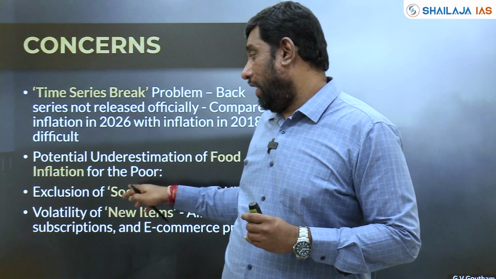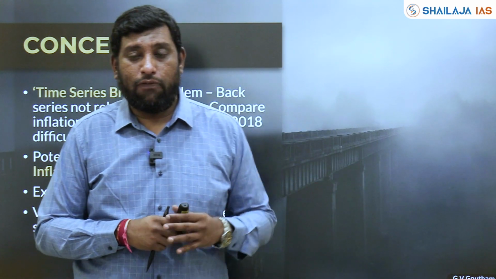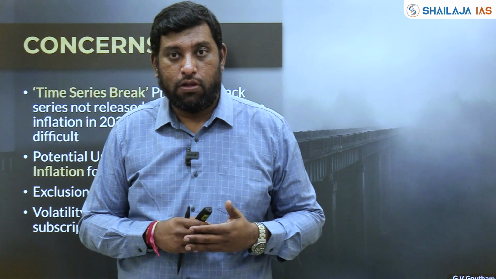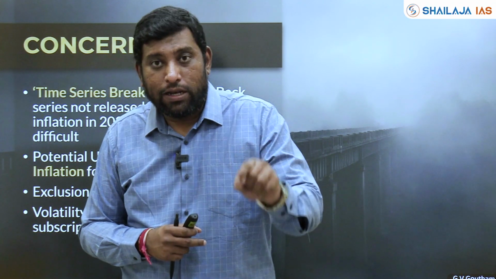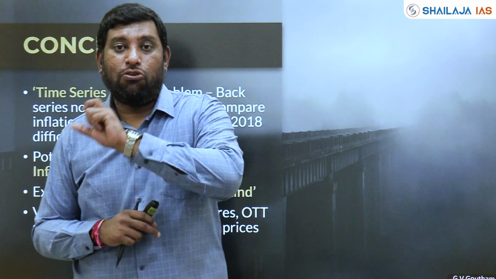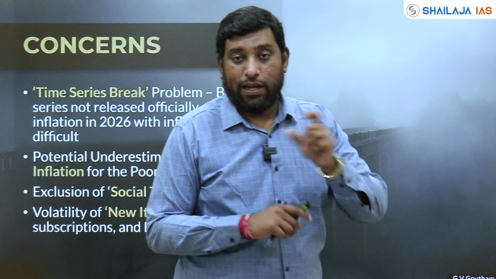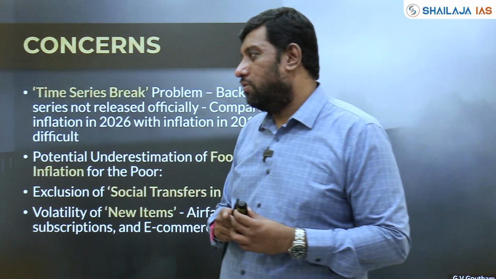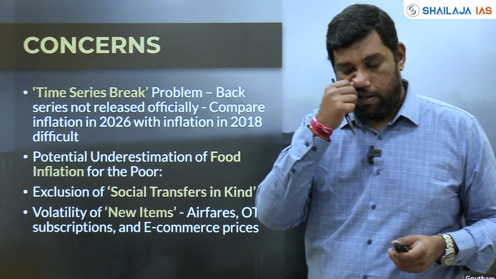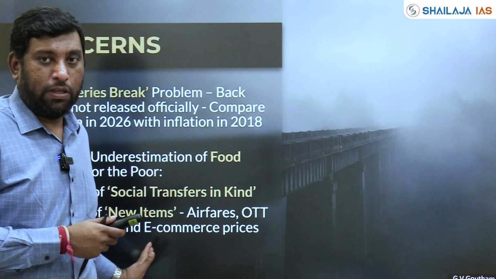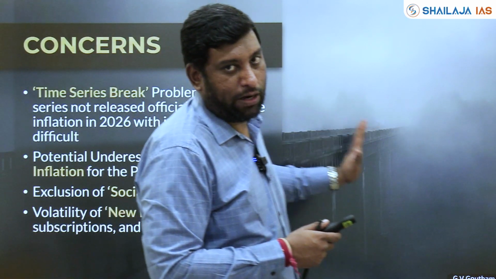But if tomorrow the free food grain transfer is stopped, it is going to immediately impact the poor, and that is not going to be reflected in your CPI series, right? So there is a mismatch with regard to that. That is one of the concerns which has been raised. So if at all the government rolls it back, it has to somehow address that rollback.